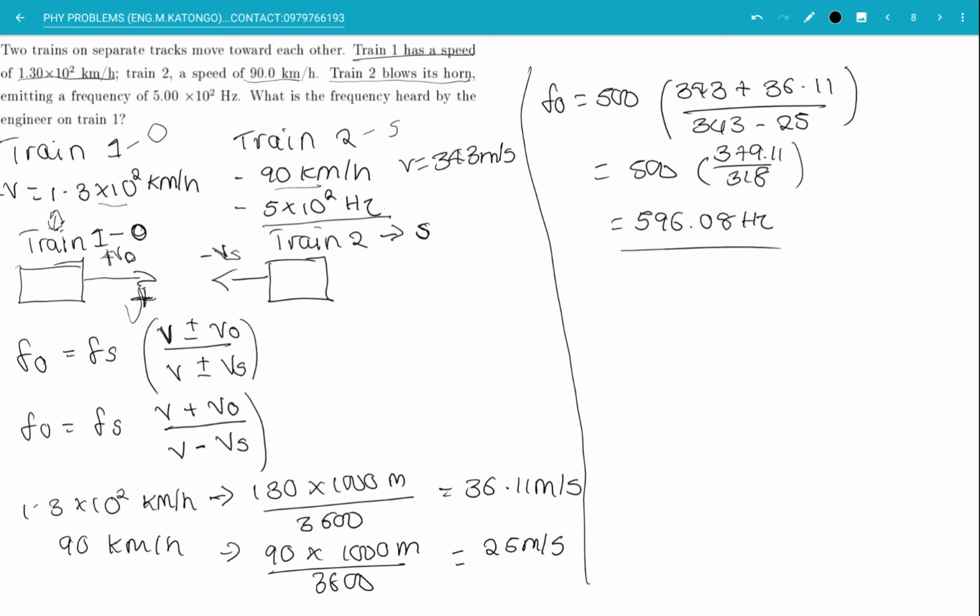So if the second train is regarded as the source and produces waves which act upon the first train, in comparison to the frequency of the source, the frequency of the observer will increase. Okay, so this practically serves as the correct answer.